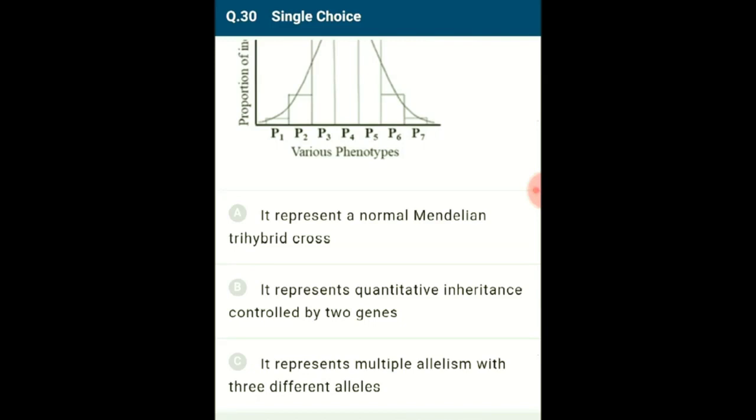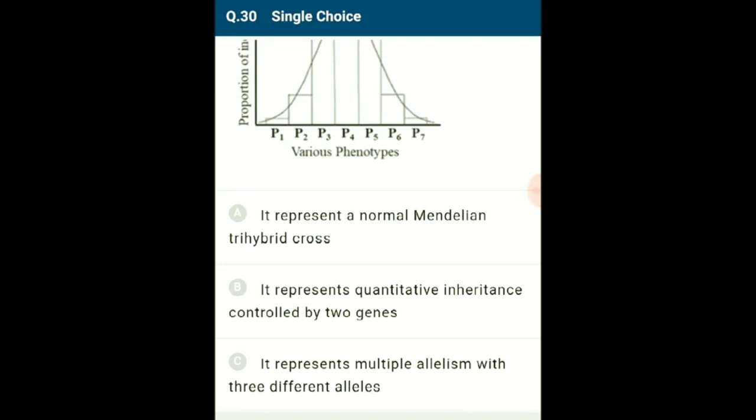In the given graph, there are 7 phenotypes. The proportion of first and seventh phenotype is the same. The proportion of second and sixth phenotype is same. The proportion of third and fifth phenotype is same. The proportion of fourth phenotype is different and it is maximum. This type of distribution is called normal distribution.